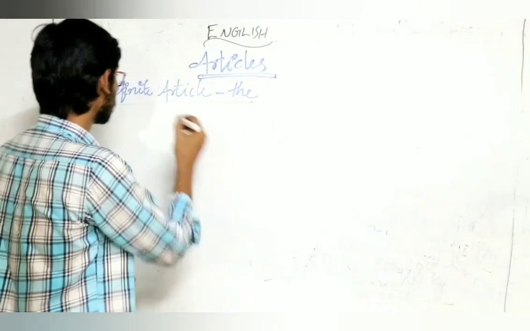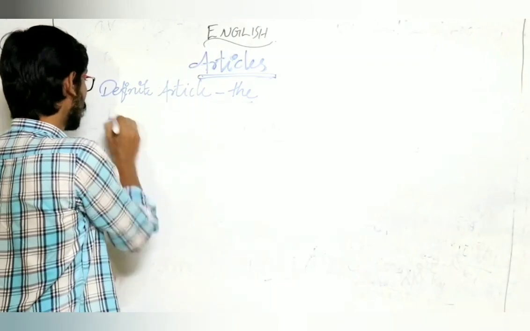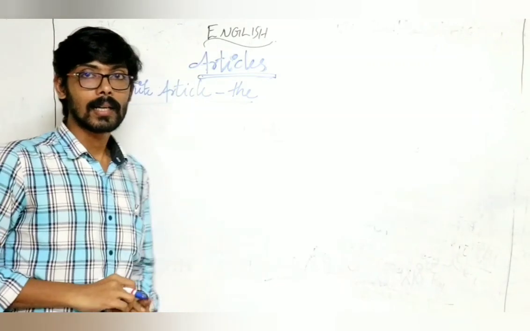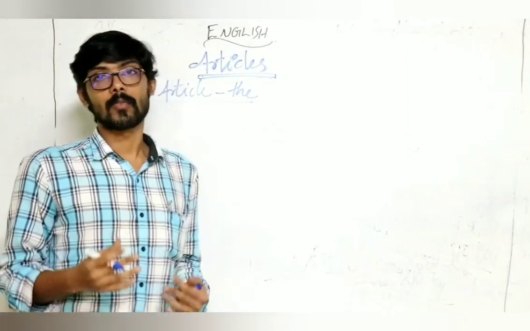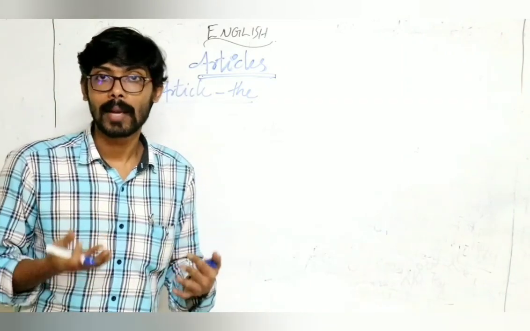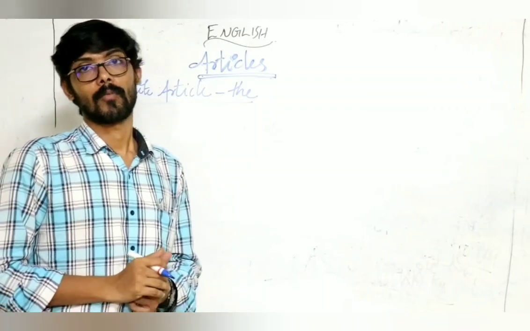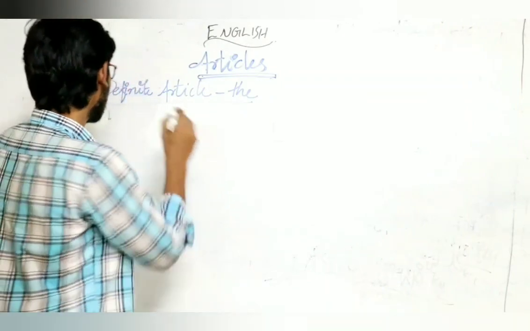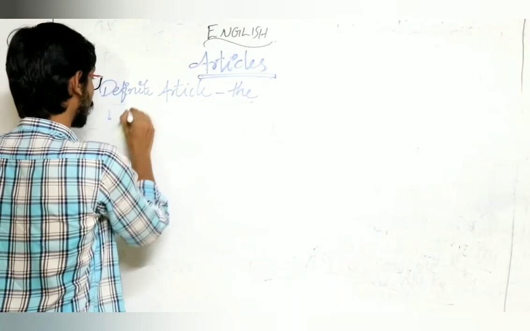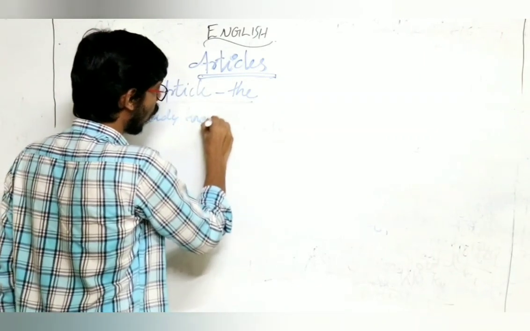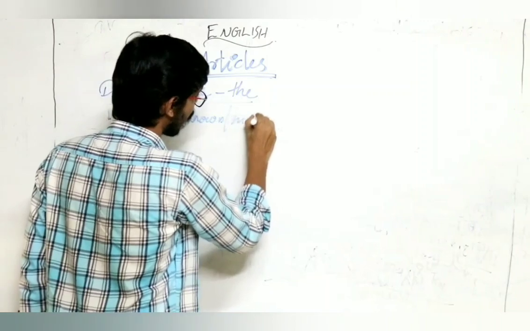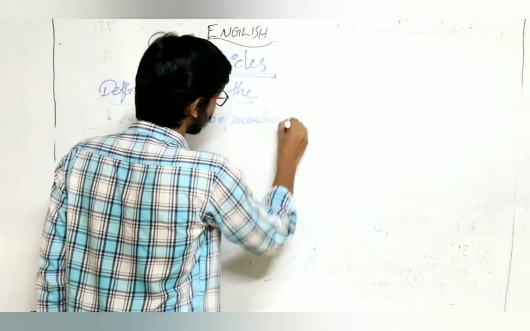First one, we use the article the before something that we have already known or already mentioned. Already known or mentioned.